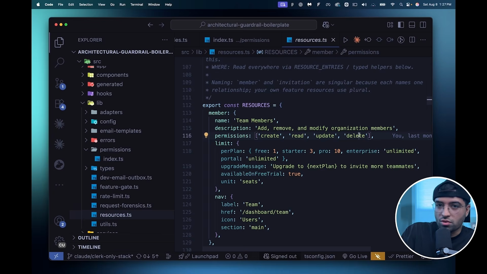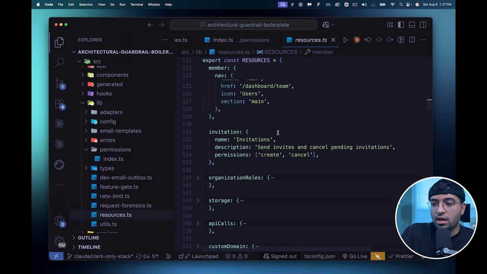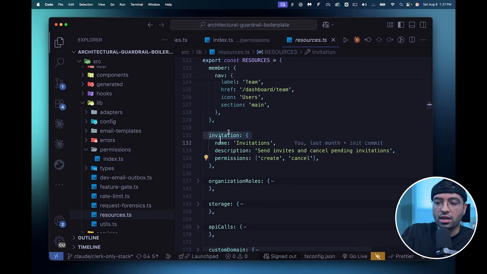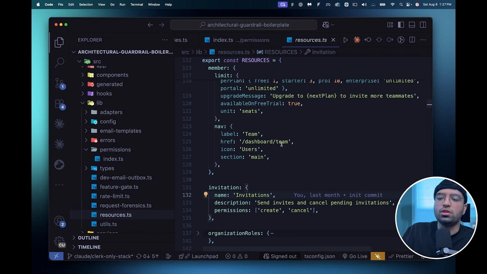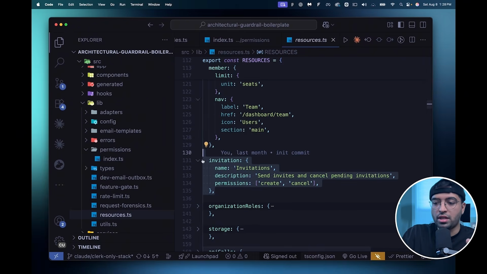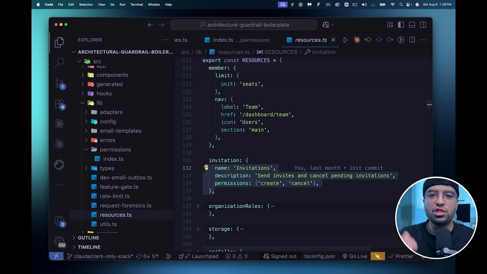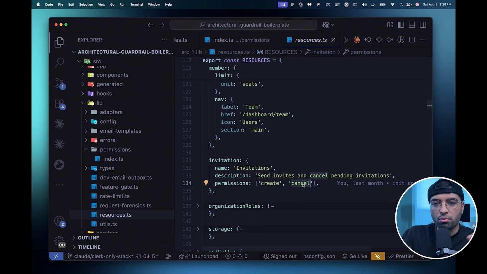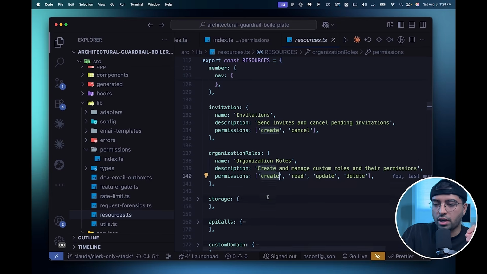And if I don't want these permissions on a specific resource, I just simply remove them. So for invitations, I don't want someone to have the ability to update an invitation. I'm just showing you as an example of what is possible when you think at a global scale, right? Not saying this is a 100% absolute best use case of this, but I'm just sharing. If you think about it this way, now you can remove certain permissions for features you don't want. You have as much flexibility as needed, but at the same time, the source of truth instruction is followed across the app.